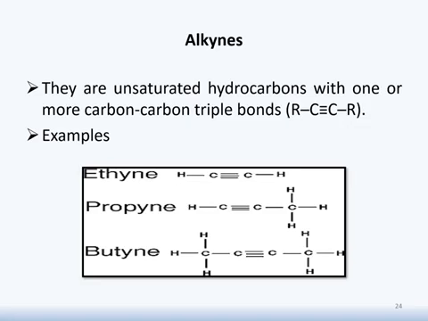Before proceeding ahead in the lecture, let's have a brief introduction of alkynes. Alkynes are unsaturated hydrocarbons which contain multiple bonds, and here the multiple bonds are triple bonds. There is a long list of examples of alkynes. We will discuss very few examples here, and we know its formula was mentioned in the previous slide. Ethyne has 2 carbons and 1 triple bond. Propyne has 3 carbons and also 1 triple bond. Butyne has 4 carbons, and it also has 1 triple bond.